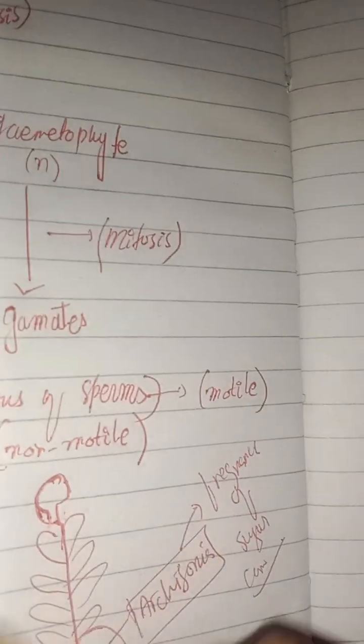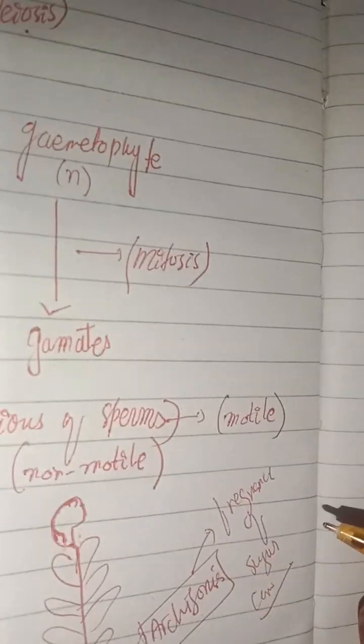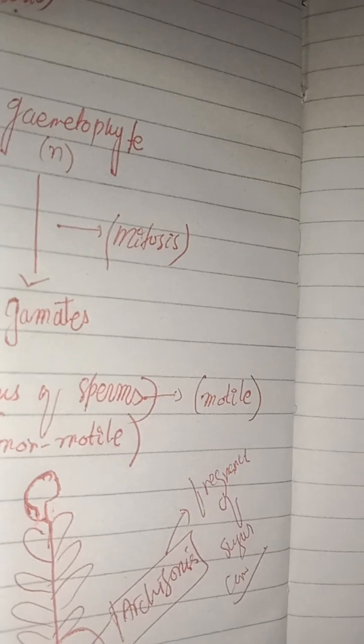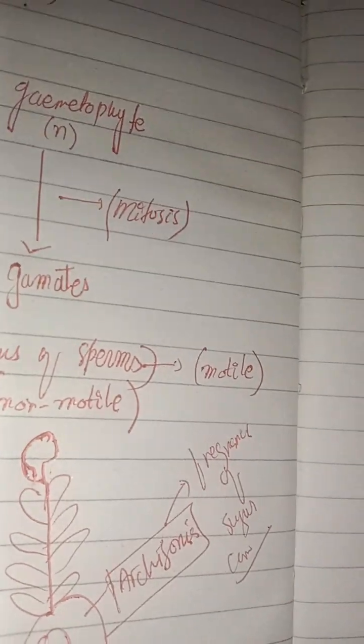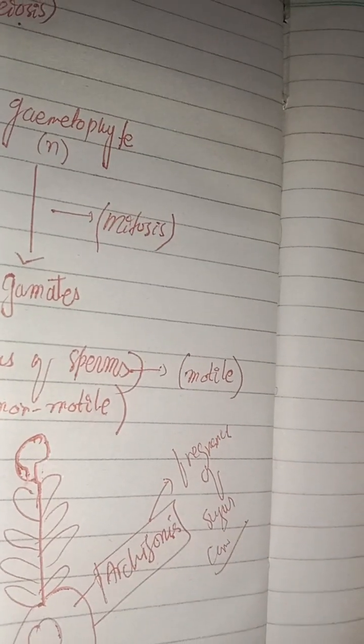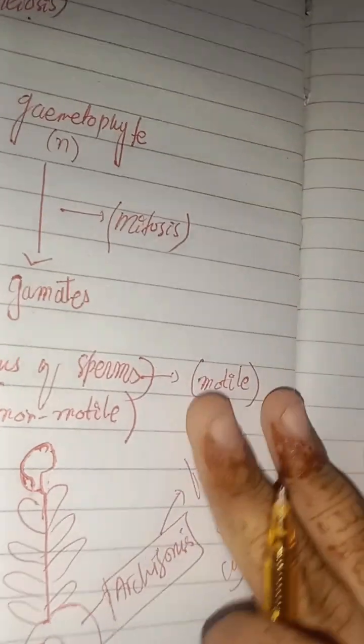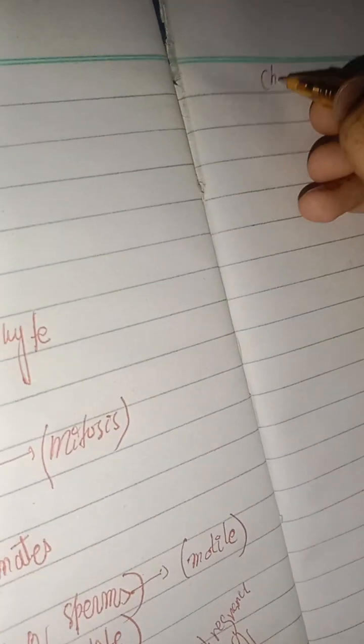The sperm will move to the archegonia for fertilization, and this will be called the chemotactic movement.